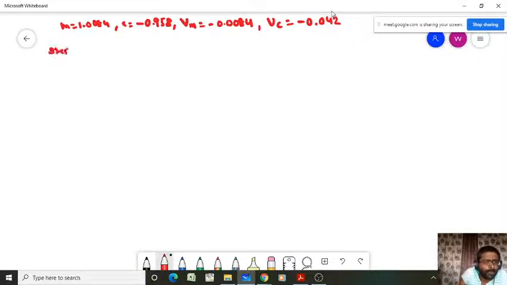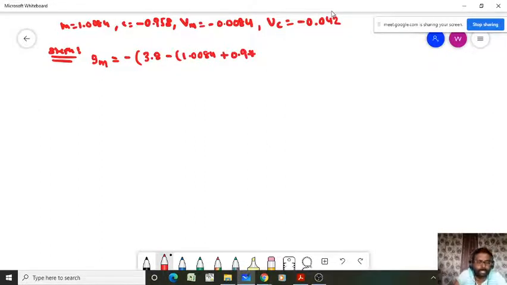Now start with step 4. In step 4, what you have to do is calculate GM, that's equal to minus Y, that is 3.8, minus M, that is 1.0084, plus gamma, that is 0.9, into Vm, 0.0084, into X, that is 0.4, and here minus C, that is minus 0.958, plus gamma 0.9 into Vc, that is 0.042.